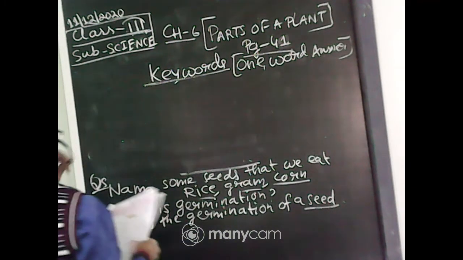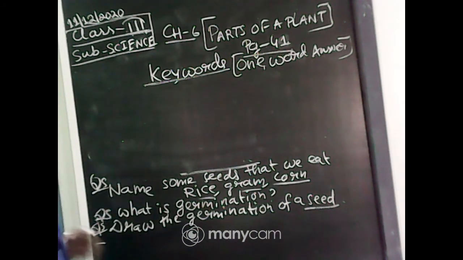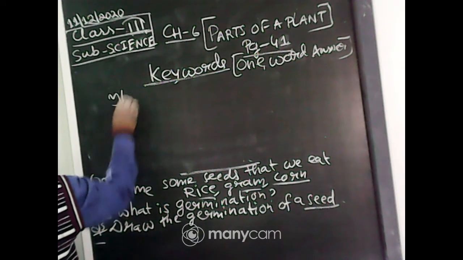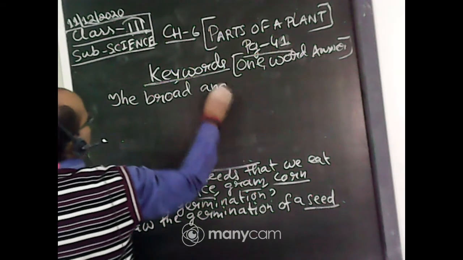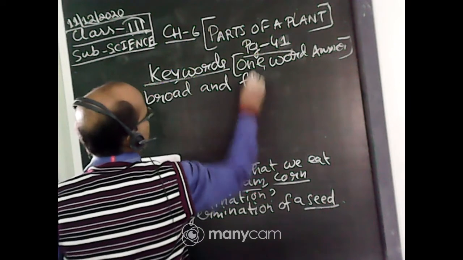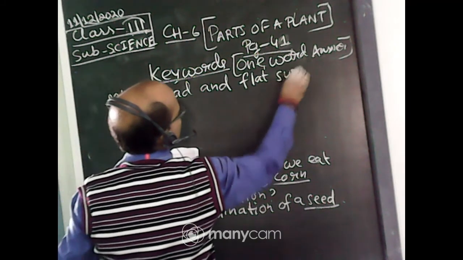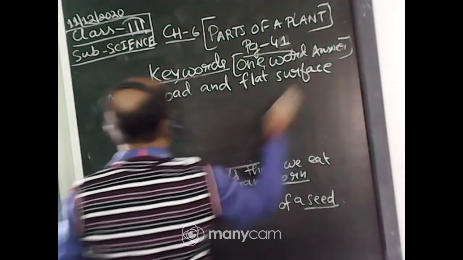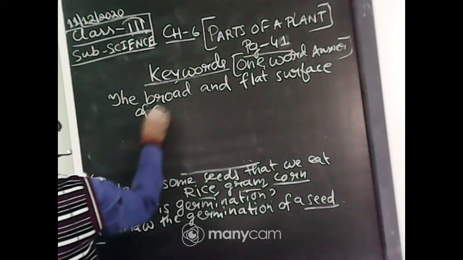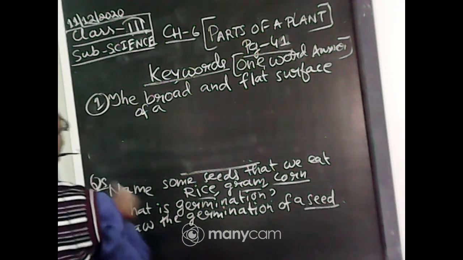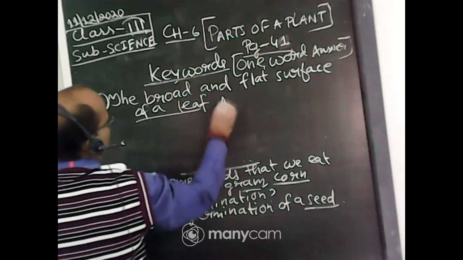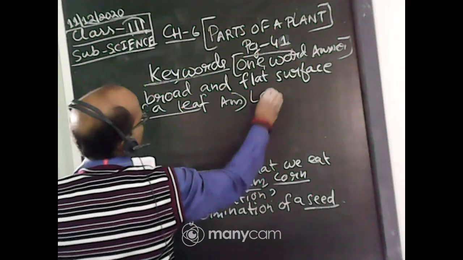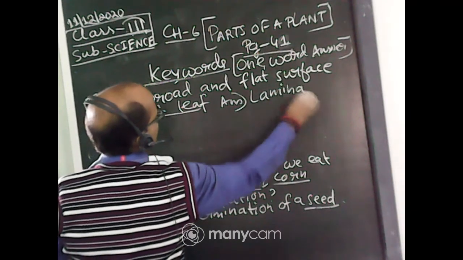Okay, so how will this be learned? You learn this sentence-wise. Suppose I give you a sentence: the broad and flat surface of a leaf. What is the answer? You will write here: lamina. Okay, this way you will learn.